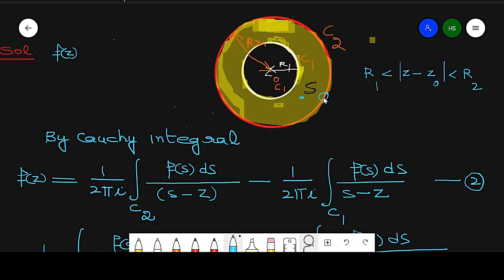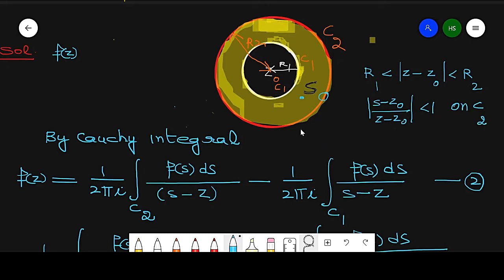So we get |z minus z0| is greater than |s minus z0|. That is, |s minus z0| over |z minus z0| is less than 1 on circle C2.